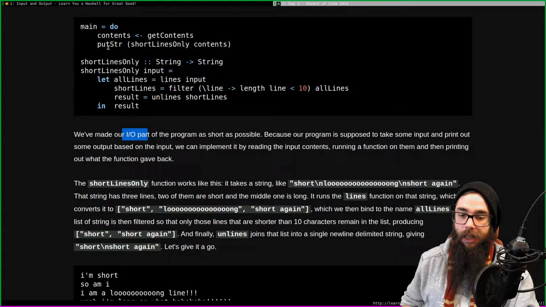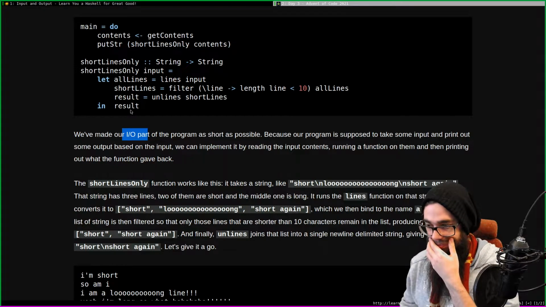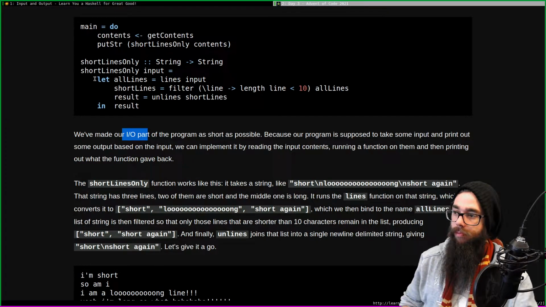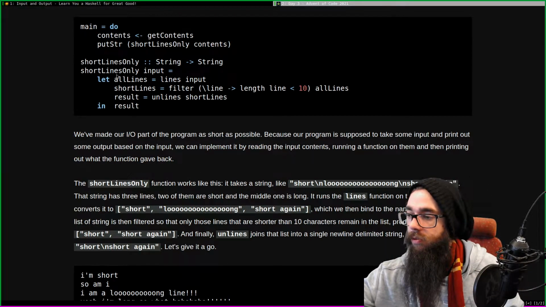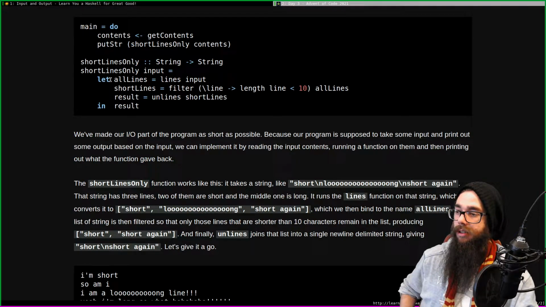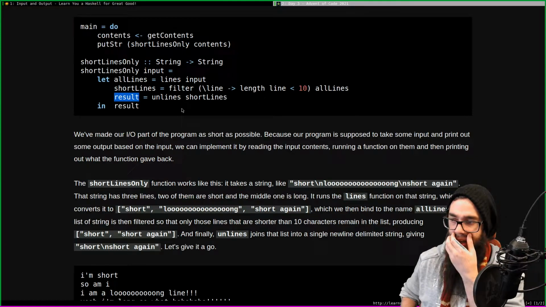ColgateNoTab says it is like you had a result where... Right. Result is equal to this, where allLines is lines input and shortLines. But this... Oh, right, because the where works on result, I guess.